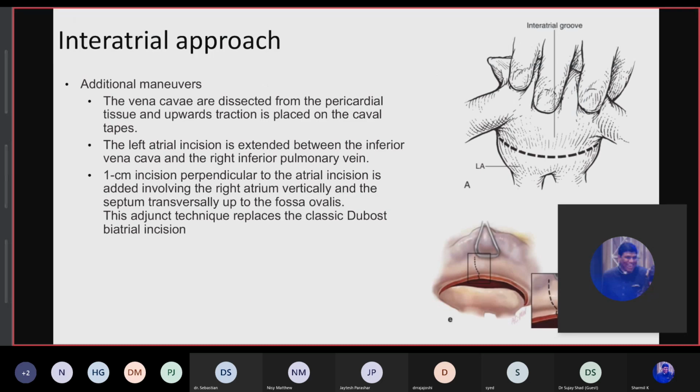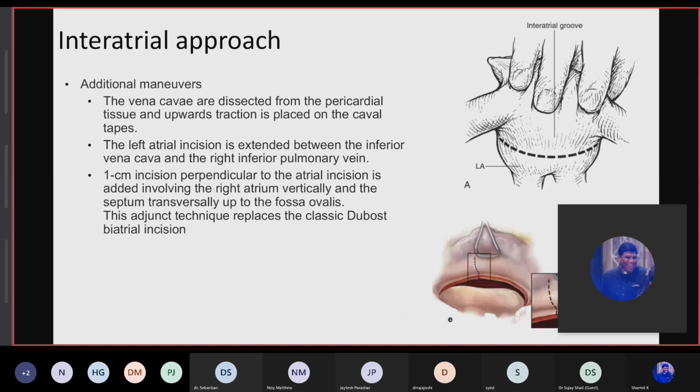The interatrial approach is going to the LA through the Sondergaard's groove. The incision is behind this fat pad around in the interatrial groove, and anterior to the right superior pulmonary veins. And the incision is extending from the SVC to the middle of the RIPV and IVC.